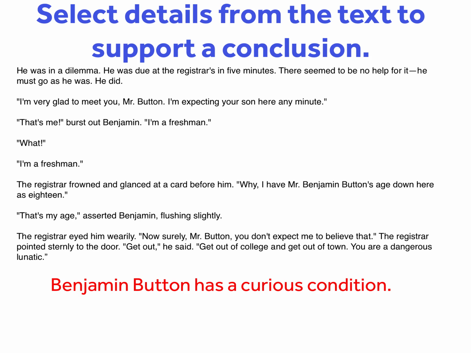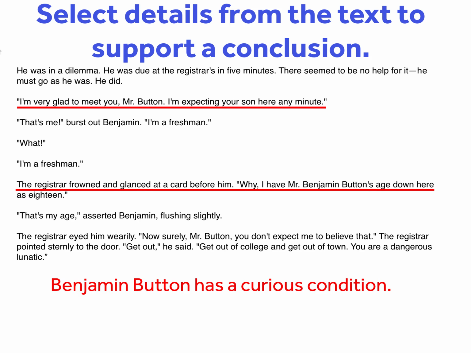Which details support the conclusion that he has a curious condition? Clearly, the registrar does not believe that Benjamin Button is who he says. He says he's very glad to meet him. He's expecting his son here any minute. So Mr. Button likely looks much, much older than he actually is.